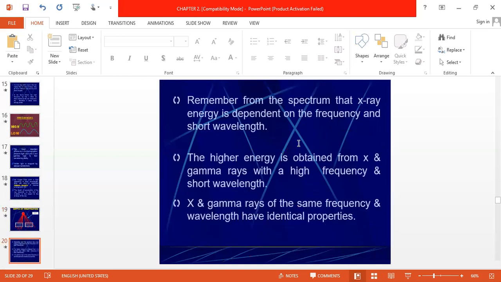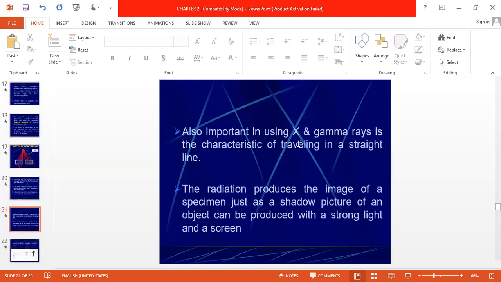So remember from the spectrum that X-ray is dependent on high frequency and short wavelength. The higher energy is obtained from X-rays and gamma rays with high frequency and short wavelength, so they easily pass through matter. X-rays and gamma rays of the same frequency and wavelength have identical properties. Means if the frequency is the same, then the wavelength will be the same and they have identical properties as well. Also important in using X-rays and gamma rays is the characteristic of traveling in a straight line, because both rays travel in straight lines.